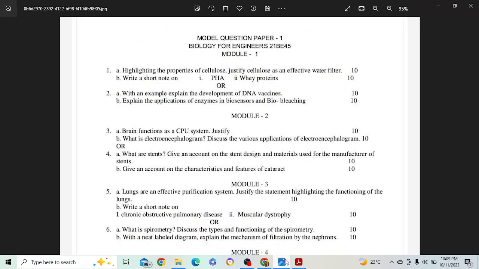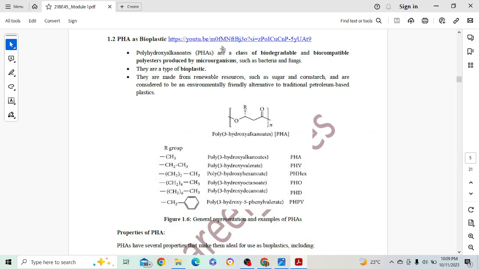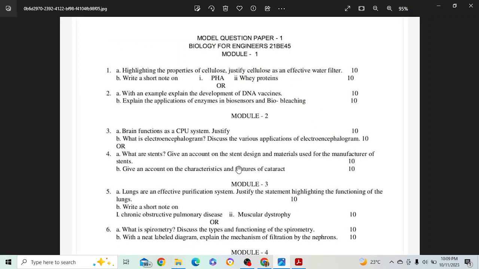The second question was write a short note on PHA and whey proteins. So PHA is here obviously, next topic only. So here, see the questions. Write a short note on PHA and whey protein. That means 5 marks will you get for PHA, 5 marks will you get for whey protein.